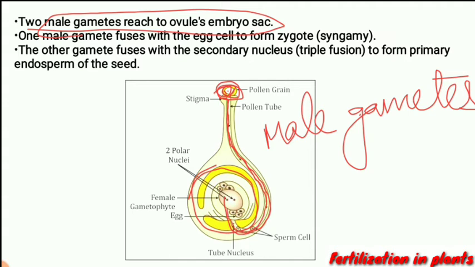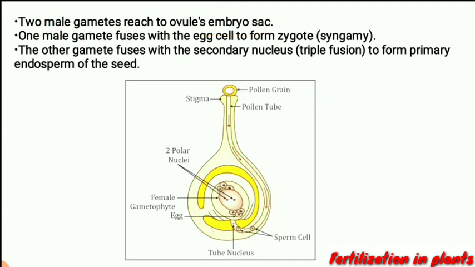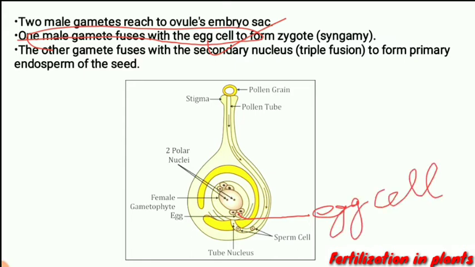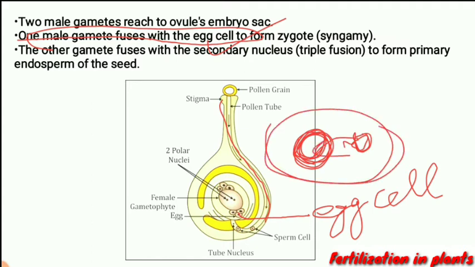One of the male gametes fuses with the egg cell. This is the egg cell. It fuses with the egg cell and forms a zygote.